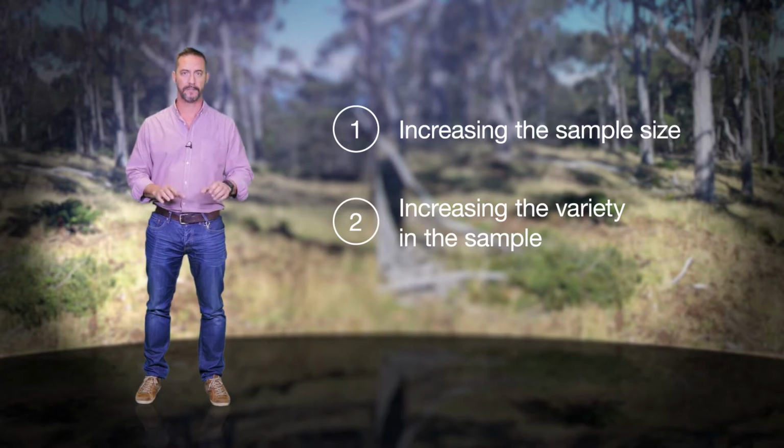Increasing the variety in the sample is not so obvious, but let's consider what that could mean. The variety between koalas could include differences in ages, sex, geographical location, or time of year. If we saw koalas across a variety of these parameters and they all remained grey, then we would become more confident that all koalas are grey.